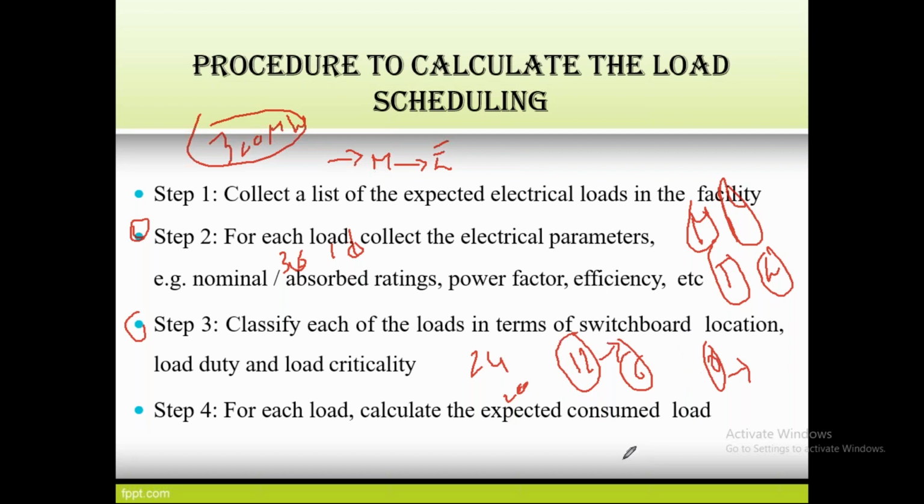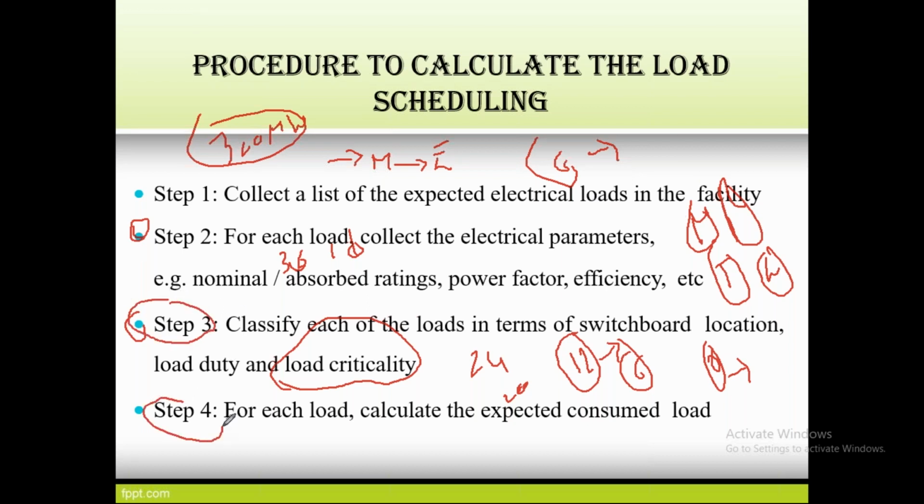And one more thing, whether the load is near to the generating unit or far away from it. So the location should also be one of the factors. And load criticality means certain loads require constant power, like agriculture. There is no deviation. If it is 6 hours, it means 6 hours of constant power, right? So how much do we have to generate to satisfy the agricultural load? Like that, we have to consider and involve step 3.